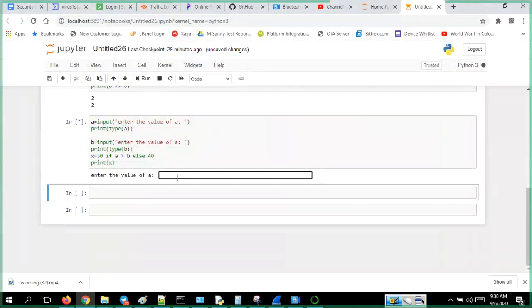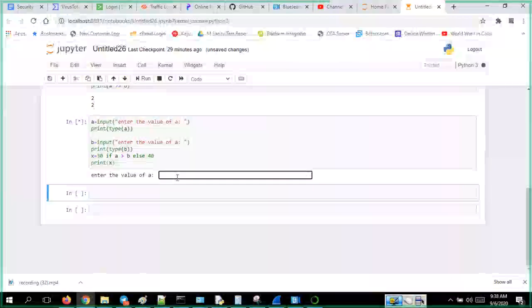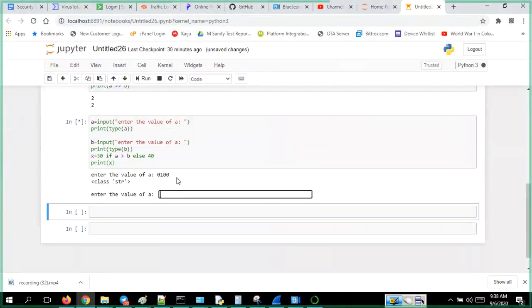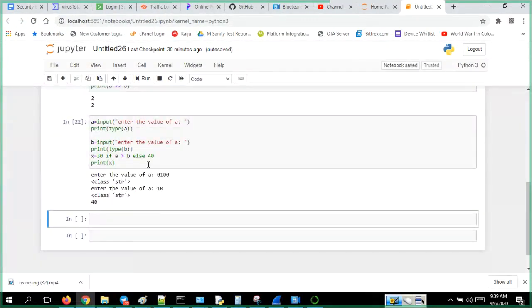For example, if I give 0 100, and this as normal 10, let me check. 100 is greater than 10, correct, right?